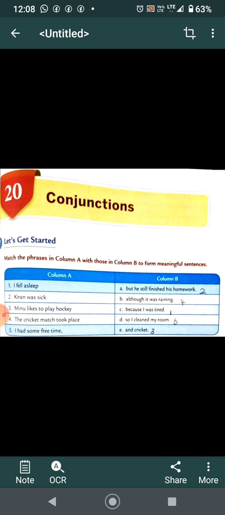Minu likes to play hockey and cricket. The cricket match took place although it was raining. I had some free time, so I cleaned my room.